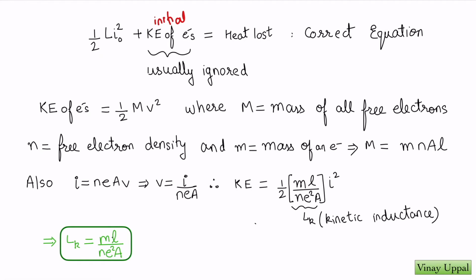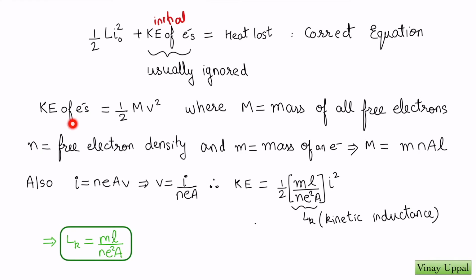What happens is, when we actually write the circuit equation for RL circuits, this kinetic energy is usually ignored because it gets dissipated very quickly because of the resistance, and because of the small mass of electrons, this term is usually negligible. But this fact is not mentioned usually in textbooks. So let us figure out what actually happens if we do not ignore this kinetic energy.